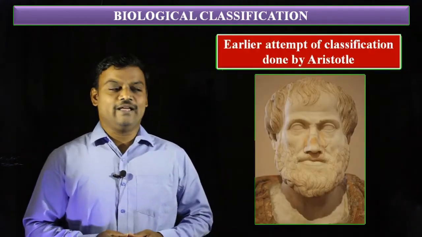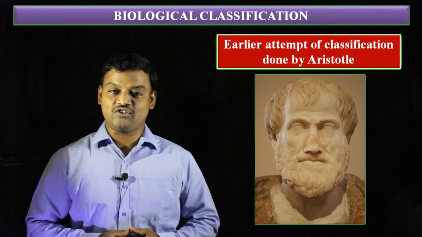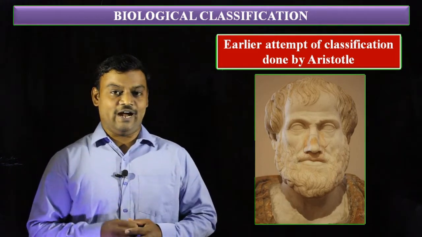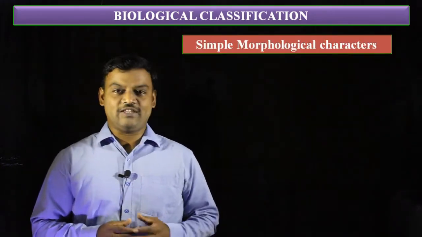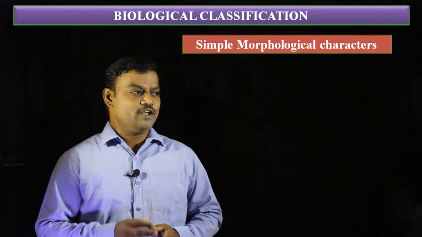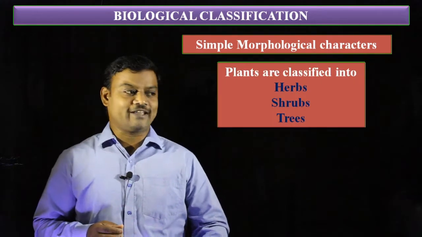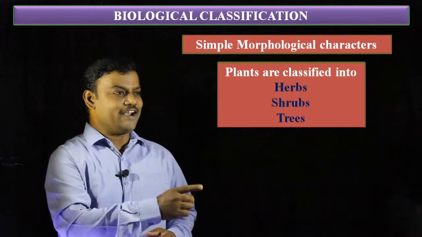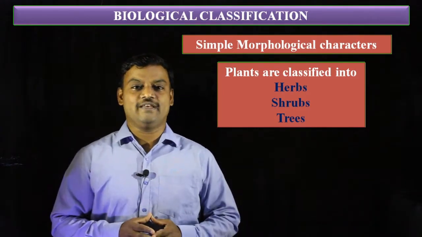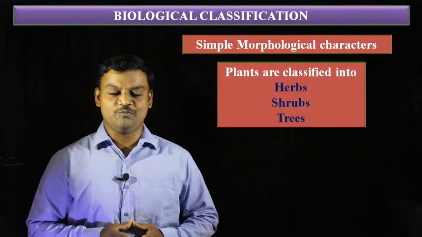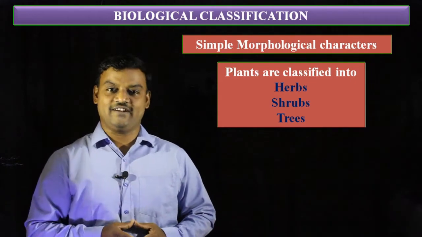The first attempt at classification was made by one of the scientists, Aristotle. He was the first scientist to attempt classification in a scientific manner. In this classification, Aristotle used very simple morphological characters, and based on them he classified all plants into three groups, based on external appearance. The first group is herbs, the second is shrubs, and the third is trees.